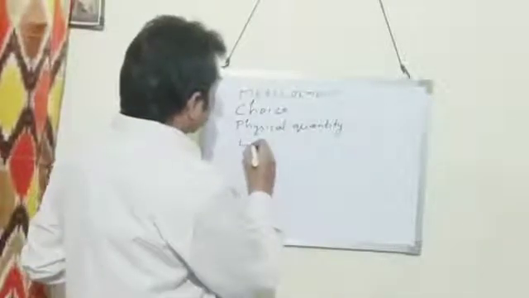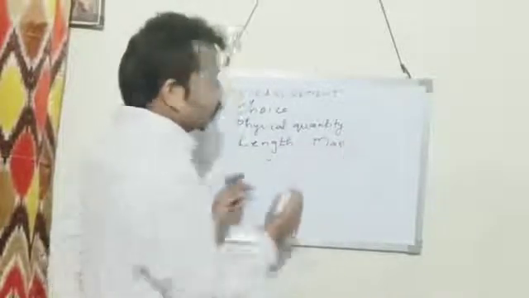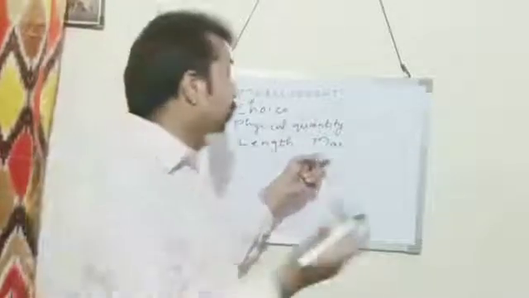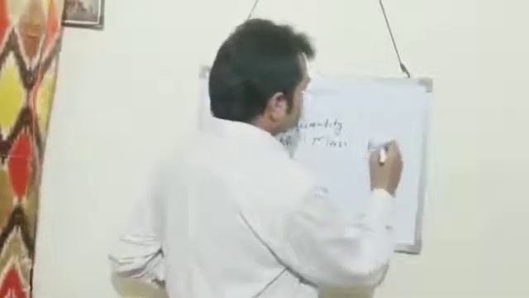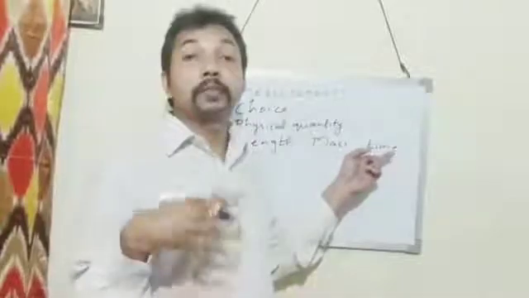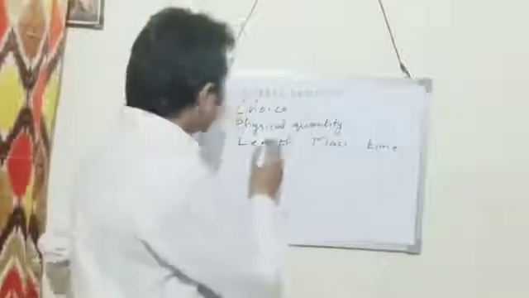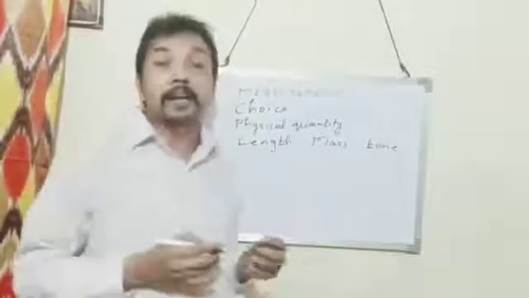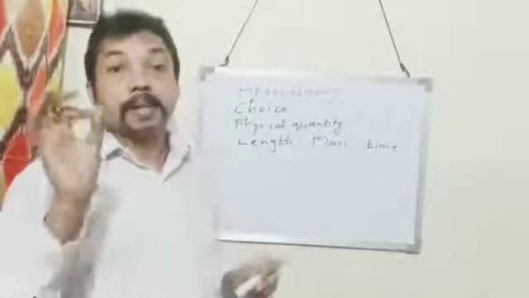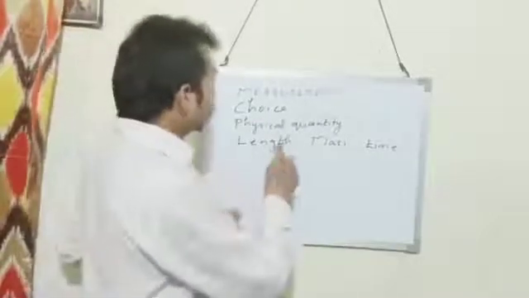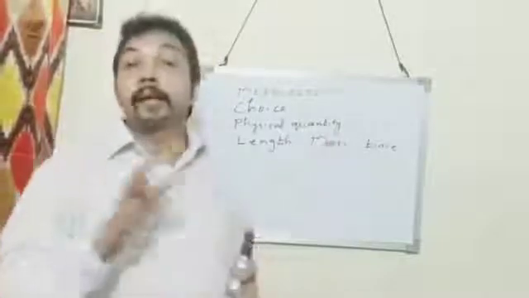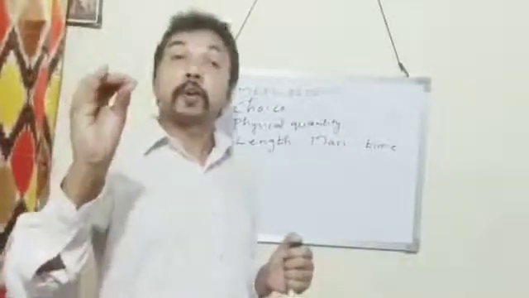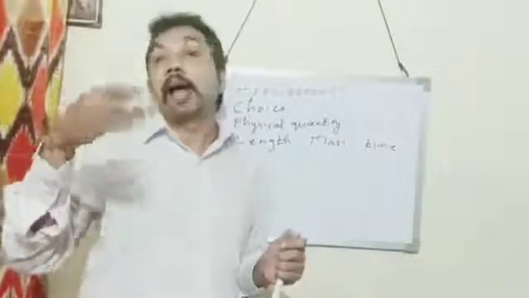Like length. Length is a physical quantity because it can be measured. Mass is a physical quantity because it can be measured. And time is a physical quantity because it can be measured. By taking these physical quantities, length, mass and time, a number of systems of units are made.